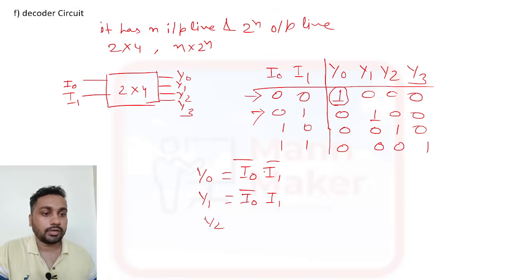Same like Y2: this is I0 and this one is I1 bar. Same for Y3: it is your I0 and I1. So this is the logic expression for the decoder circuit.